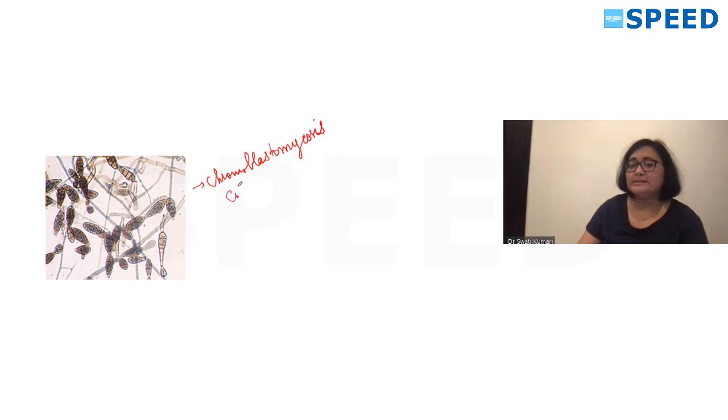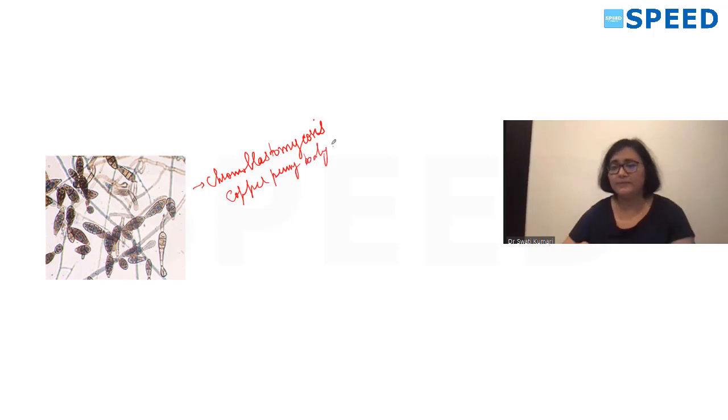What we see in this, you see copper penny body. Okay, these all are the characteristic feature of this Cladosporium, which causes chromoblastomycosis.